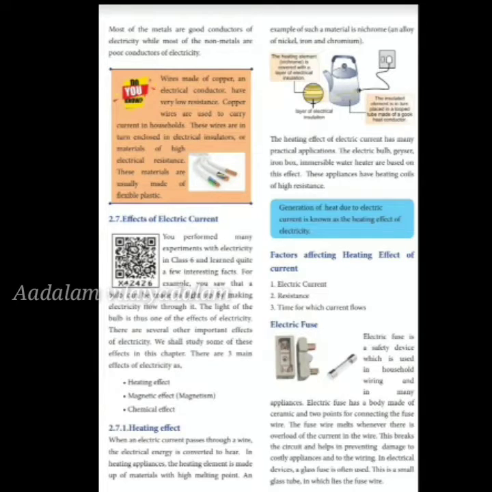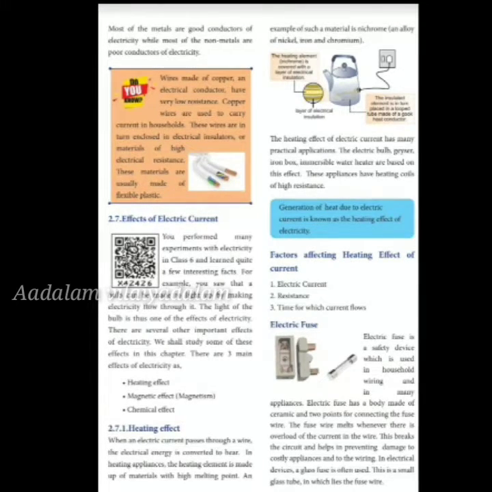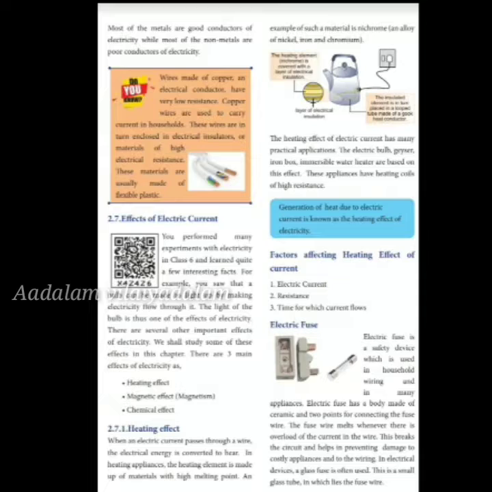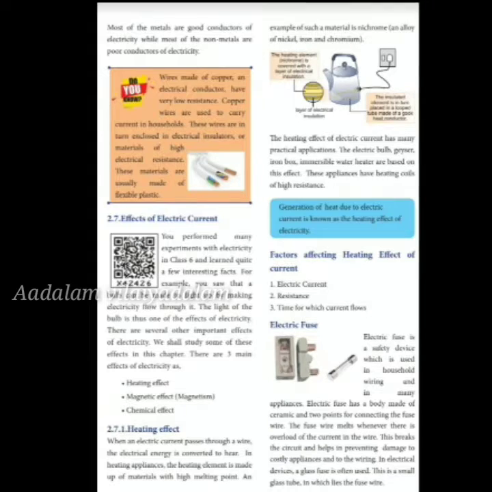The factors affecting the heating effect of current are the electric current, the resistance, and the time for which the electric current flows through it. If your current is too high, you will know it by the electric fuse in your house. When the current in a wire is too high and could damage your appliances at home, the electric fuse automatically cuts off. Your fuse will get cut off.